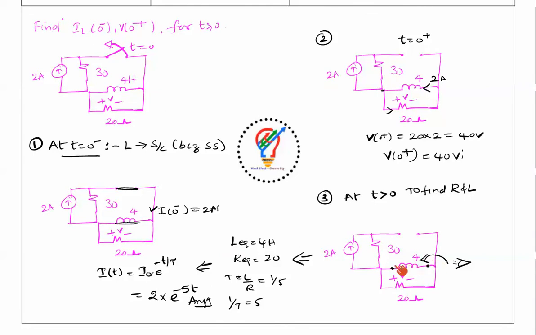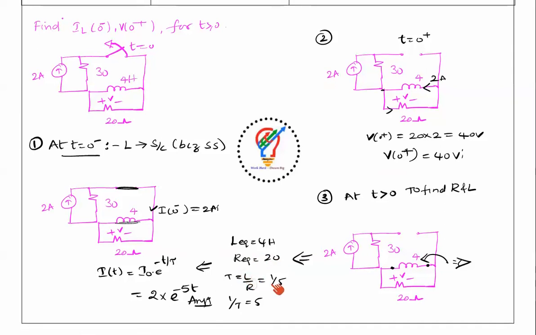When you look from here, these two are in parallel, and there is no connection between this network and this network, so it is only 20 ohms and the inductance is 4 Henry. So tau is equal to L by R, which is 1 by 5, so 1 by tau is equal to 5. We know the formula we discussed earlier: i(t) is equal to I naught into e power minus t by tau. I naught is 2 amperes, so i(t) is 2 into e power minus 5t